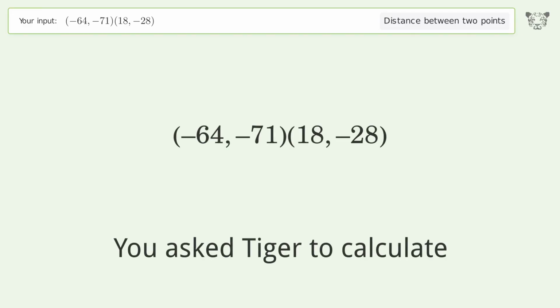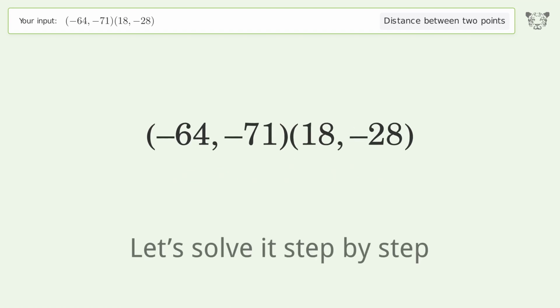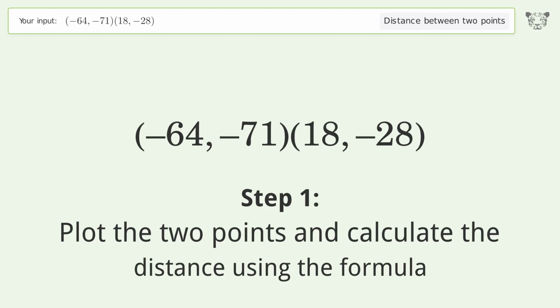You ask Tiger to calculate. This deals with the distance between 2 points. The distance between the 2 points is the square root of 8,573, or 92.59. Let's solve it step by step. Plot the 2 points and calculate the distance using the formula.